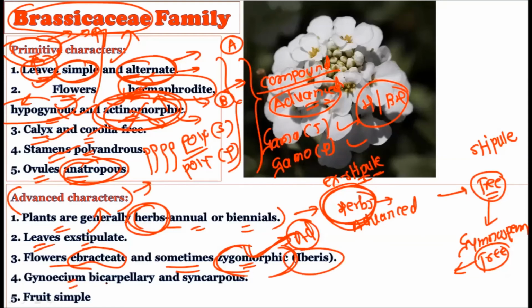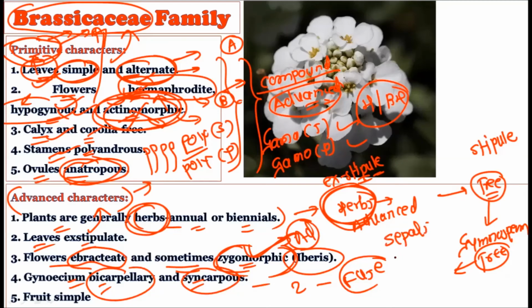See, the gynoecium is bicarpellary and syncarpous. The gynoecium is fused, two carpels are there and these carpels are fused, and as you know, fusion between the petals or the sepals or the stamens or the carpels is considered an advanced character. Remember this forever. If there is a fusion between the sepals, that is in the calyx, or between the corolla, or between the stamens, or between the carpels, it is considered an advanced character. And if the sepals, corolla, stamens, and carpels are free from one another, this is considered a primitive character.